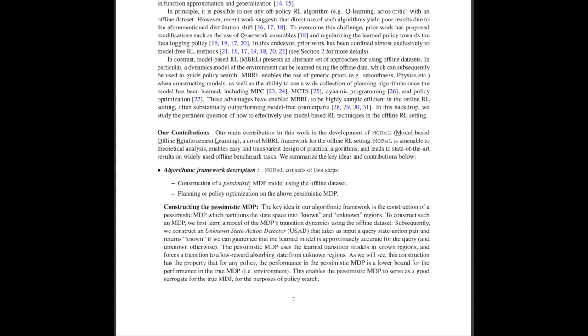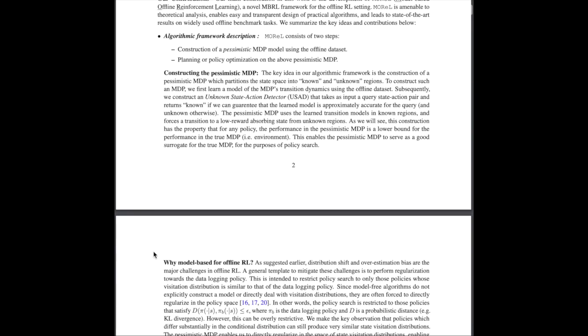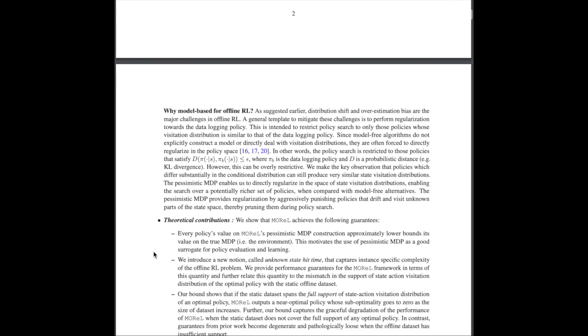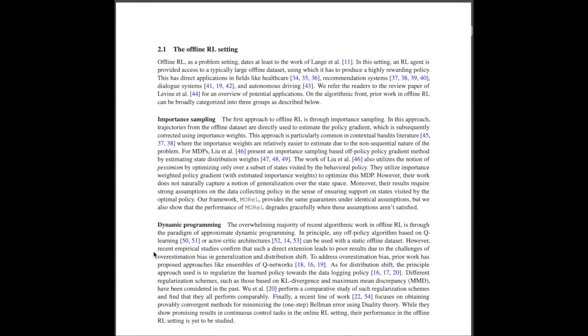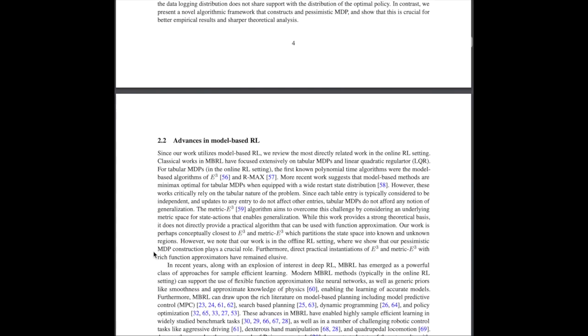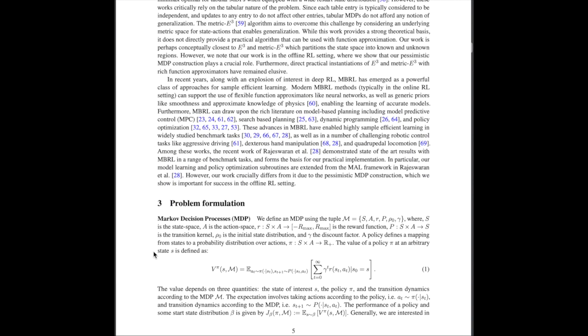They approach this with a pessimistic MDP. In addition to the learned transition model, they also learn an unknown state action detector that provides a confidence estimate of the model's transition prediction. This is done to combat states the offline data has never seen before, and therefore the transition model has a poor prediction for. This is kind of similar to the plan to explore algorithm mentioned earlier, solely in the sense that there is some measure of ambiguity about transition predictions that's used as a reward signal in plan to explore,